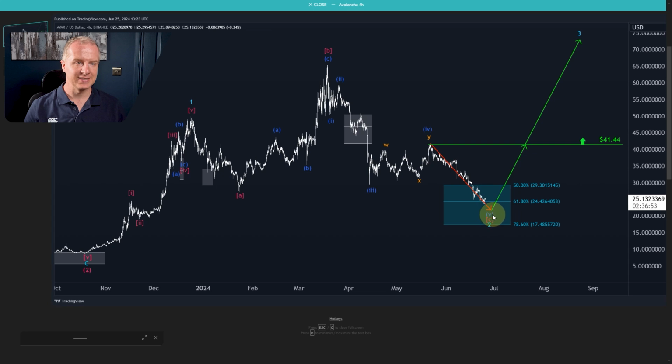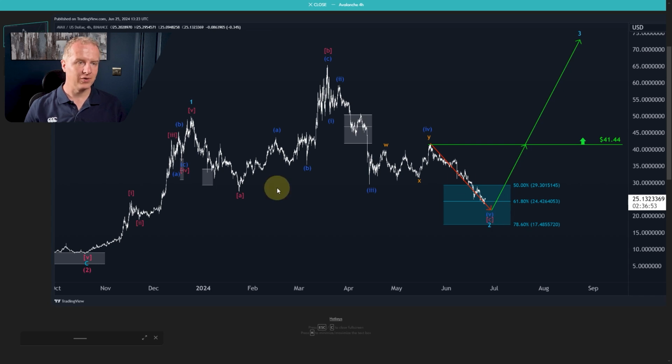In this case, it's the 5th wave of wave C in magenta of blue wave 2. So this is the trading area. We're now in this trading area. The support region is defined between $17.48 and $29.30, and any break below $17.48 will possibly lead to more bearish interpretations, or at least it wouldn't be ideal.